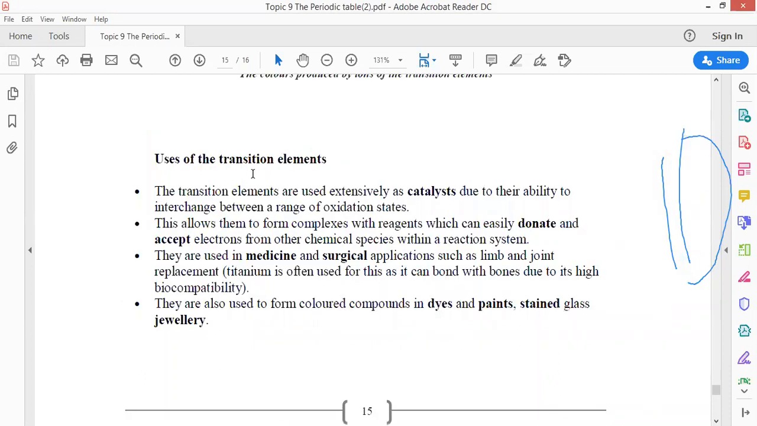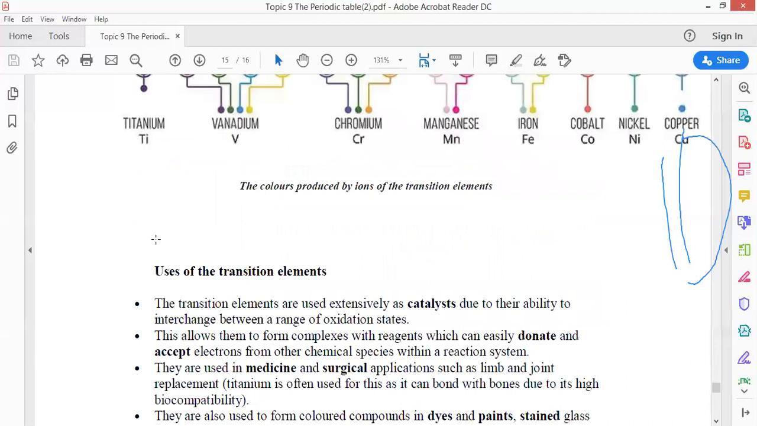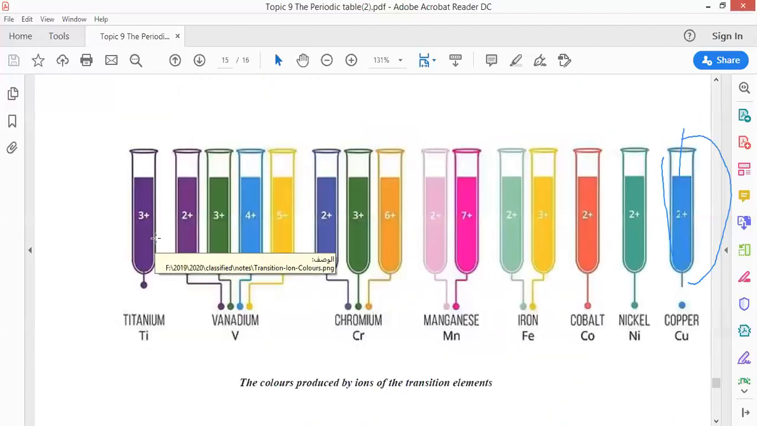Uses of transition elements. The transition elements are used as a catalyst in chemical reactions. They are also used in medicine and surgery, and as jewelry, like what? Like Au, gold. Okay, that's what I need to say about transition elements.